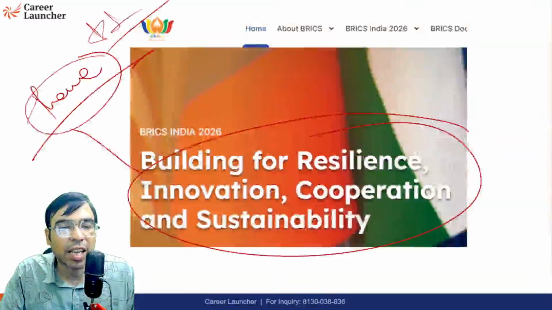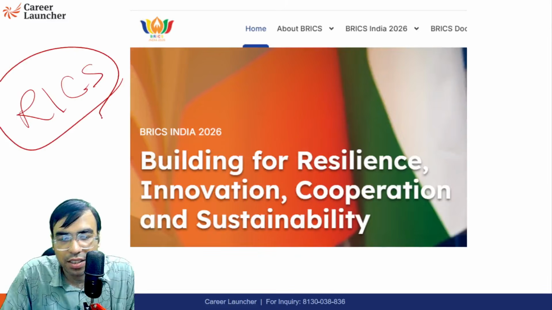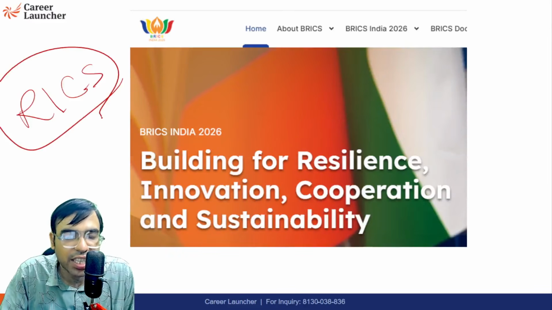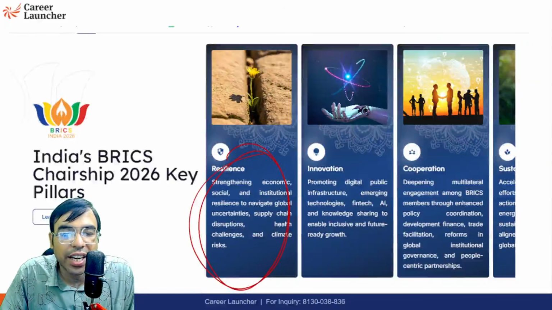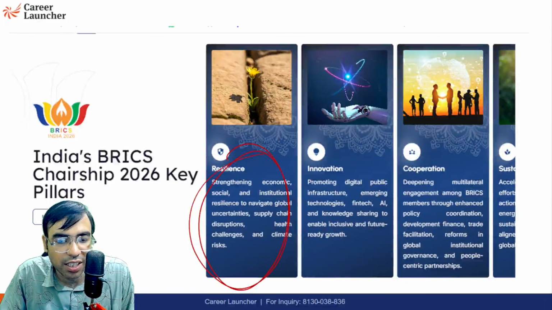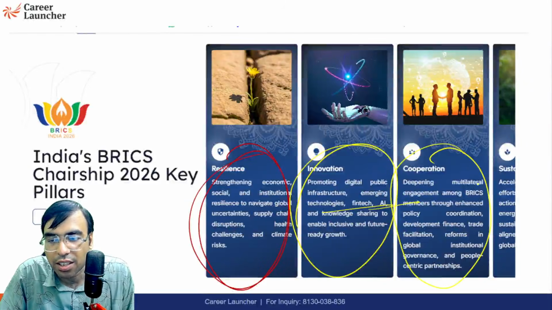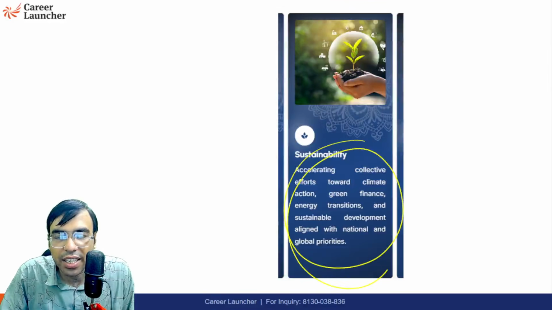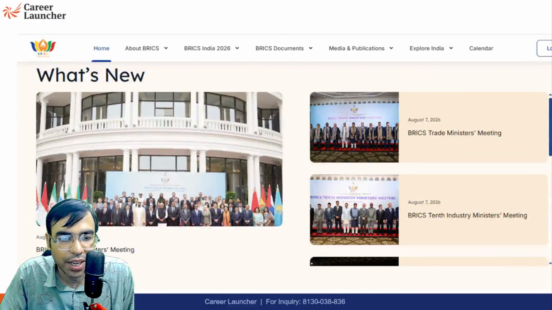So this year, India's theme, as I've told you, is building for resilience, innovation, cooperation, and sustainability. Resilience means economic and social resilience, etc. Innovation is in digital public infrastructure and emerging technologies. Cooperation is in multilateral engagement among BRICS members. And sustainability is accelerating collective efforts towards climate action, green finance, etc. So these are BRICS.